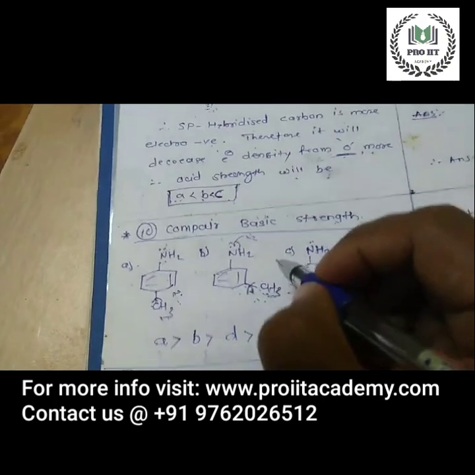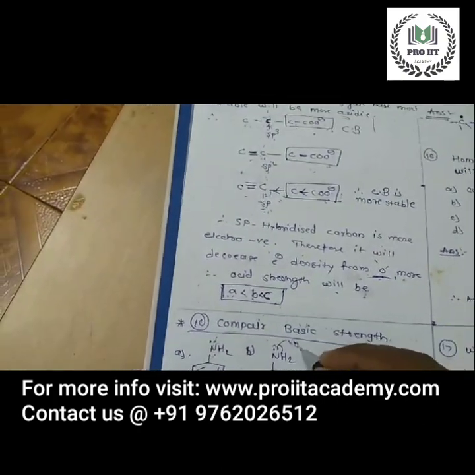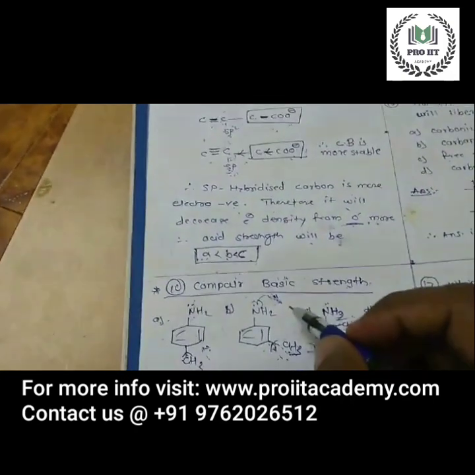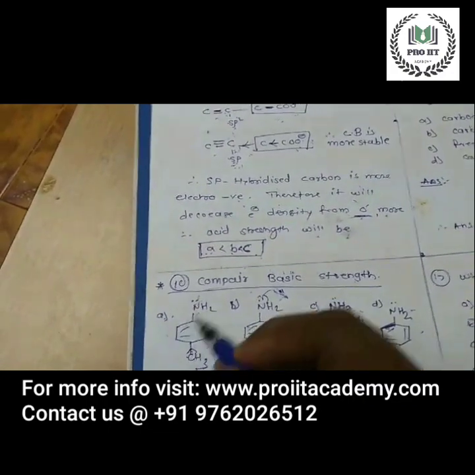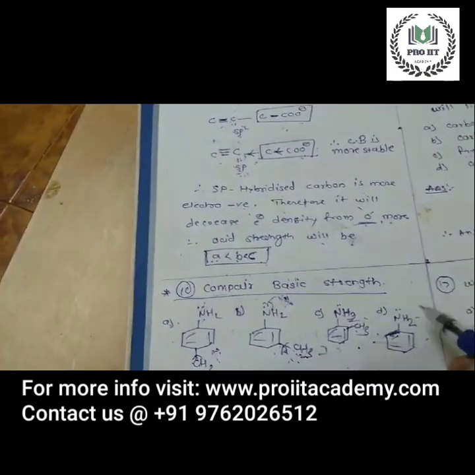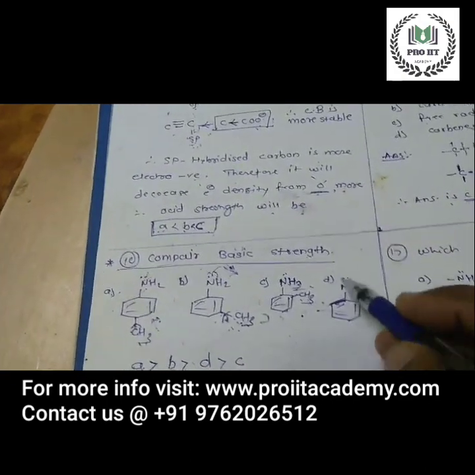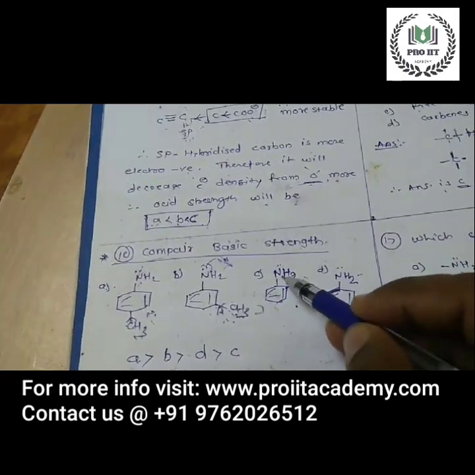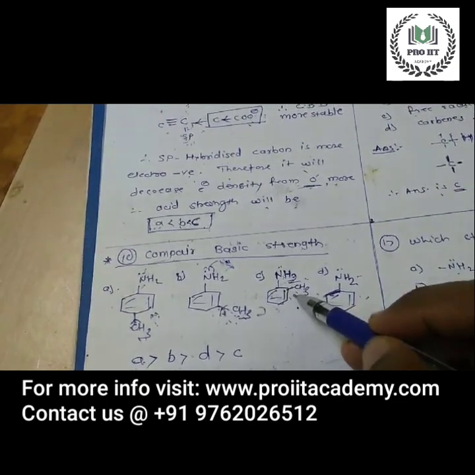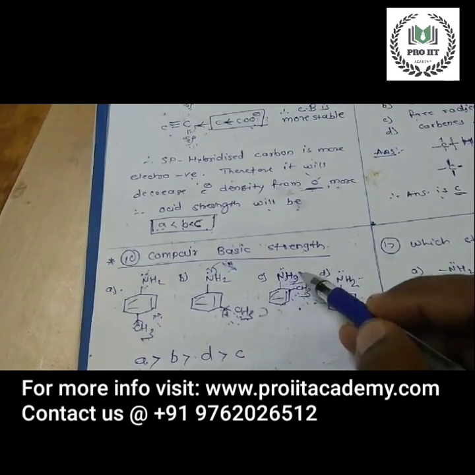These electrons can be donated more easily than in these other two, which we now compare. Here you can see the methyl group and amine group are at adjacent carbon atoms. There is a steric hindrance between this methyl and this amino group, NH2 group.